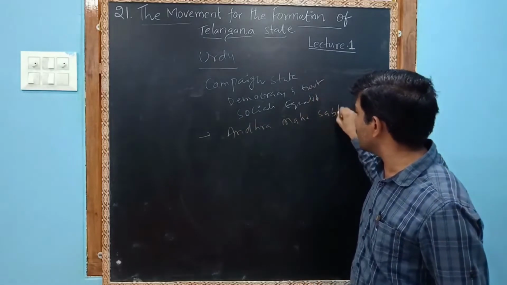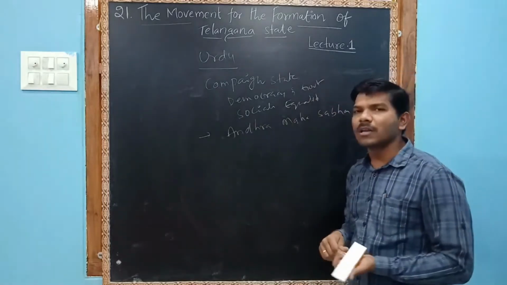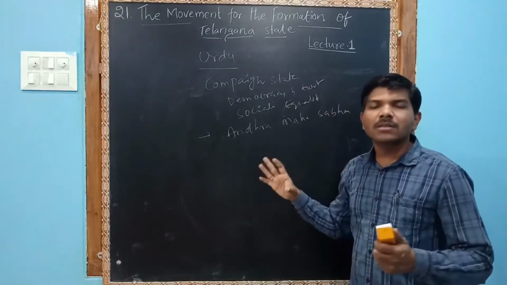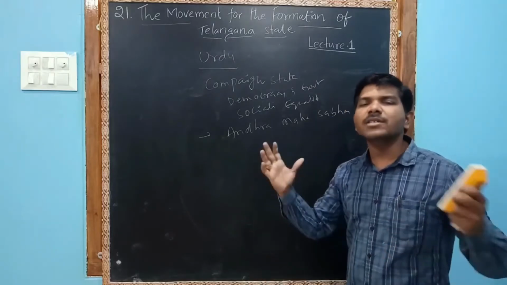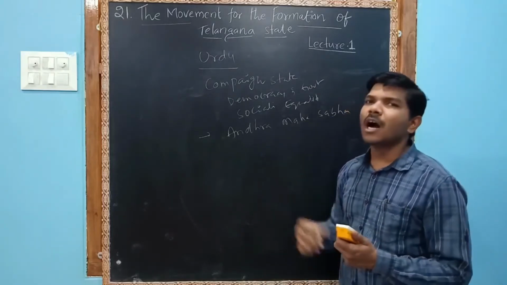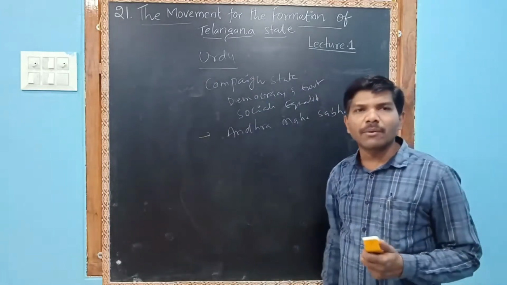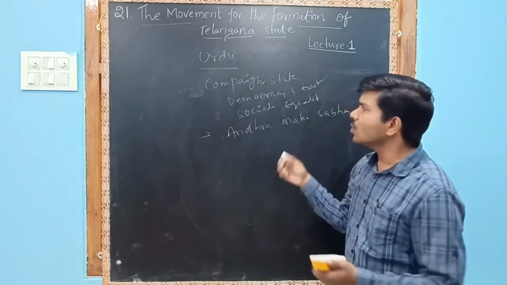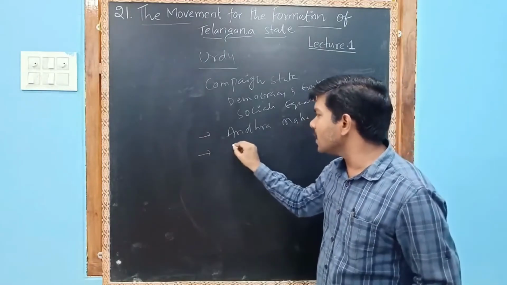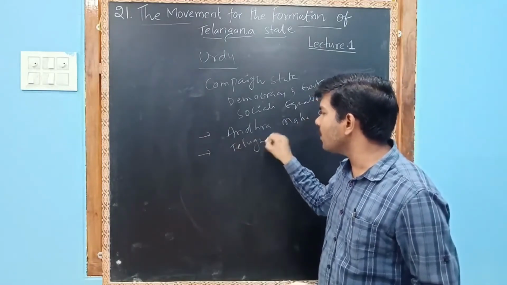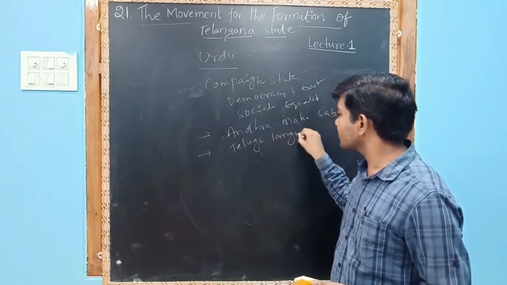Andhra Mahasabha encouraged the people to fight against autocratic, monarchy rule. They were demanding a democratic government, social equality, and the promotion of the Telugu language.